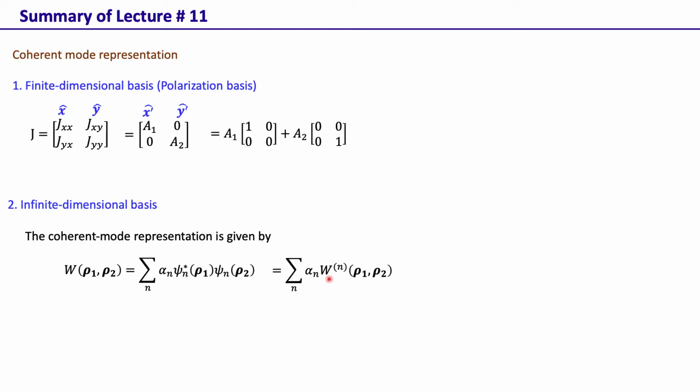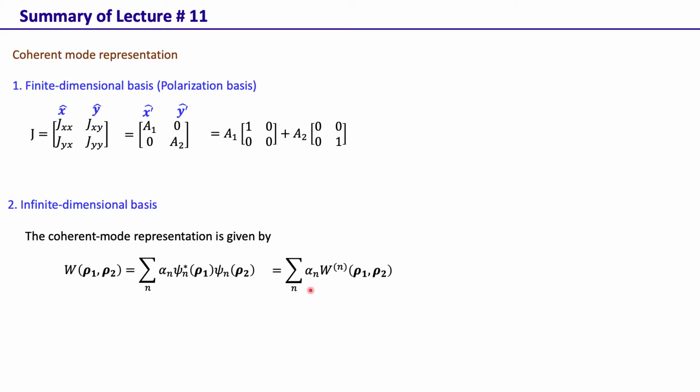So this W n (rho 1, rho 2) is the cross spectral density function corresponding to a fully coherent field. That's why we are representing it as psi star n psi n, and there is no ensemble averaging here. So this W, which is partially coherent, can be represented as a sum of cross spectral densities that are completely coherent.